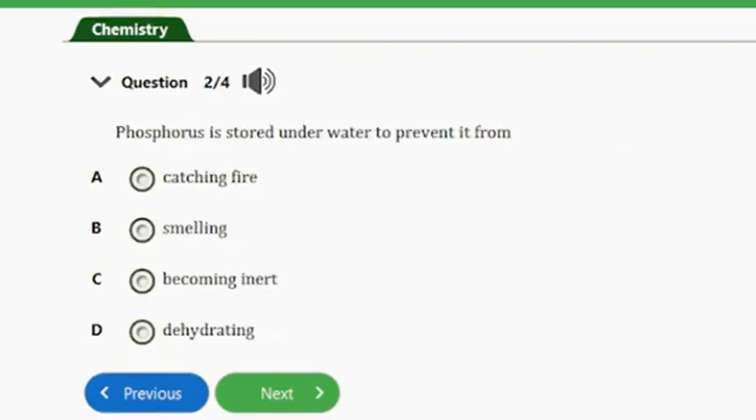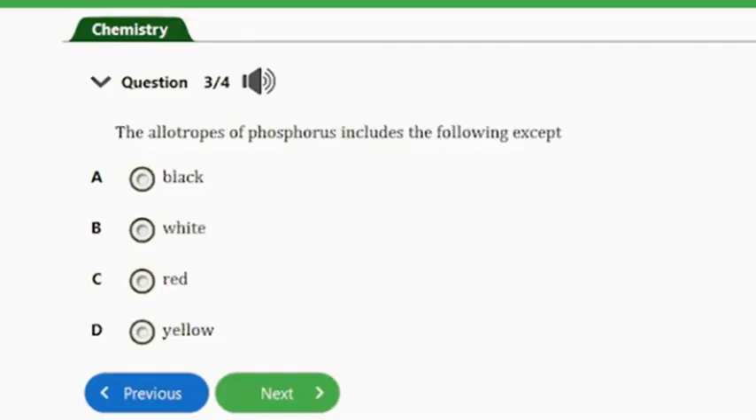Question number 2. It says phosphorus is stored underwater to prevent it from A. Catching fire, B. Smelling, C. Becoming inert, and D. Dehydrating. The answer to this question is option A. Phosphorus is stored underwater to prevent it from catching fire. So let's consider the next question.